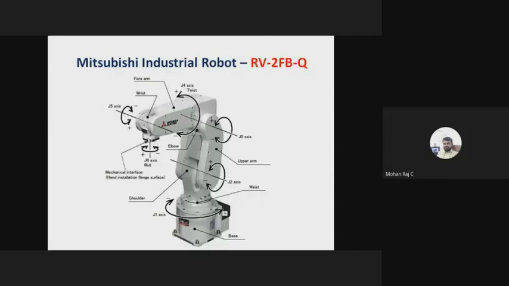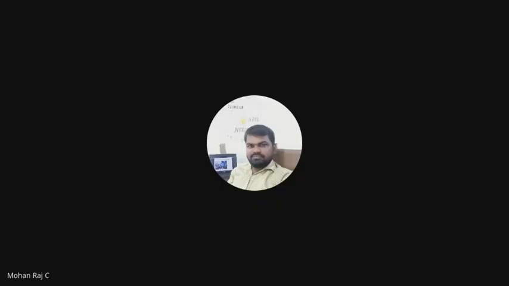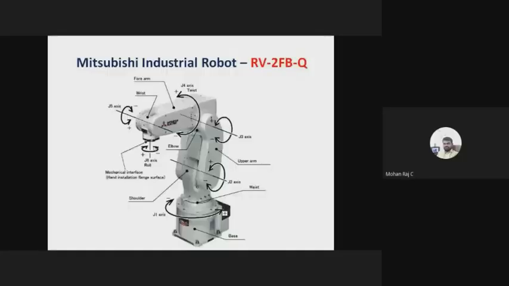It may be a painting robot, or a welding robot, or some pick and place robot, or some other kind of robot, right? The robots are classified based on the tools you are going to fix at this particular site. Here I am going to fix a gripper, which is used for pick and place application. It picks the object from one place and places it in some other place. So based on the tools, you have to design and choose the robot based on the application.